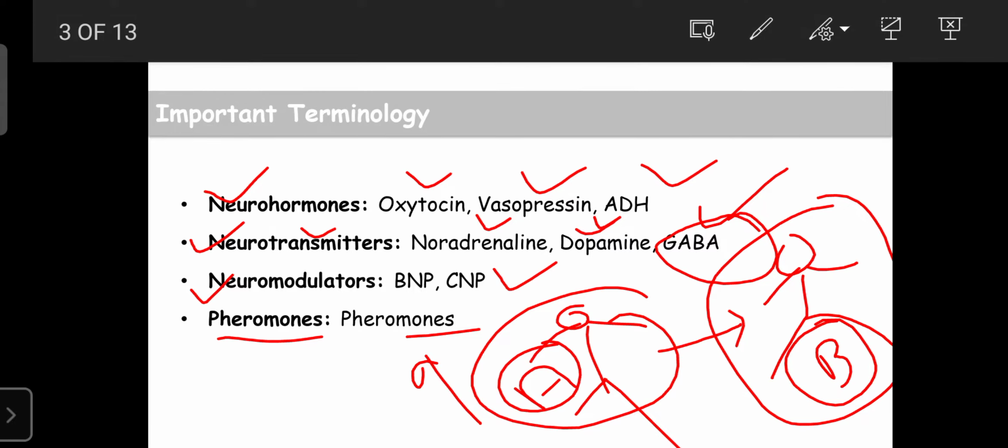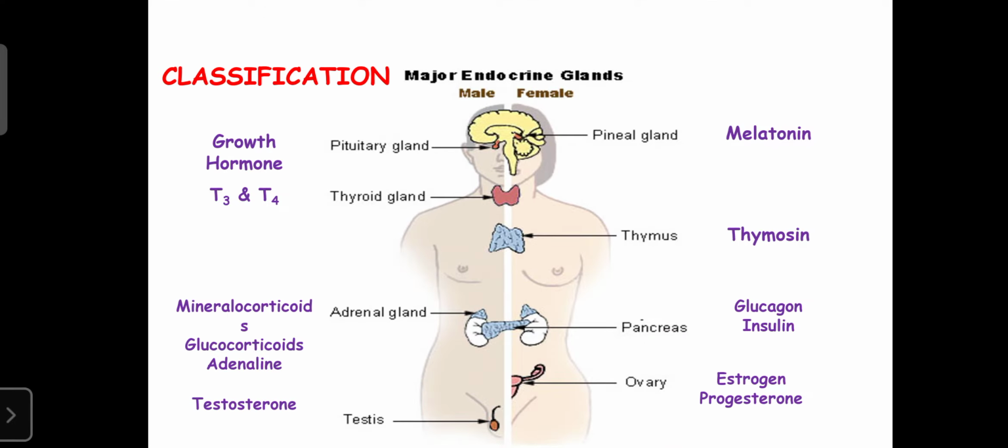Next, regarding the classification of major endocrine glands.